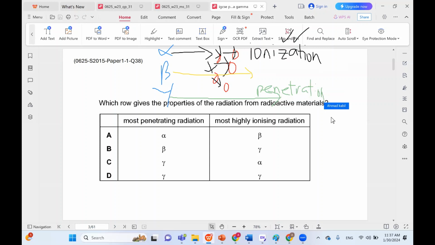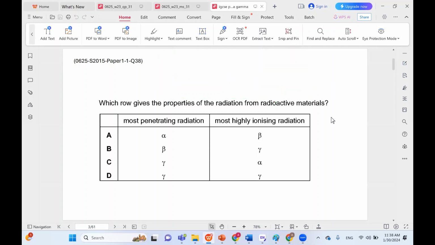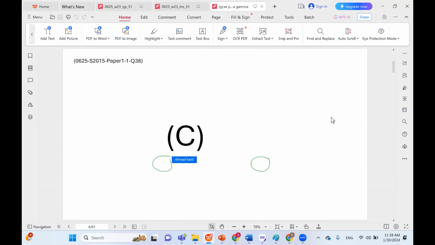It's average in both. So if you were to compare the three, alpha is the best ionizer, beta is medium, gamma is the worst ionizer. On the other hand, gamma is the best penetrator, beta again is medium, and alpha is the worst penetrator. So the most highly ionizing would be alpha, and the most penetrating would be gamma. So C would be the correct choice in this case.